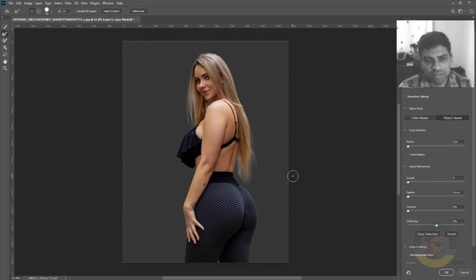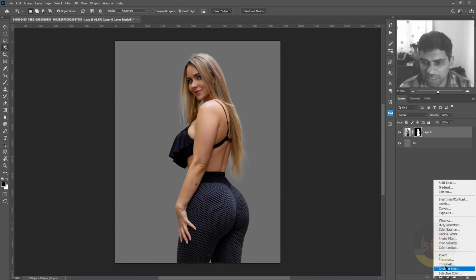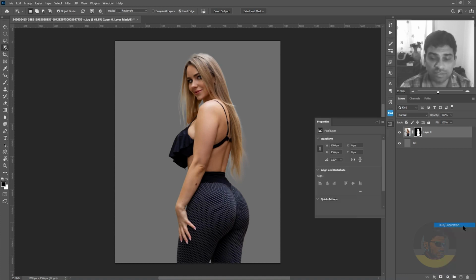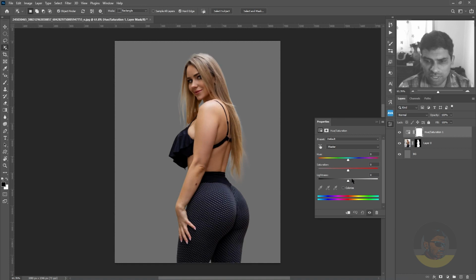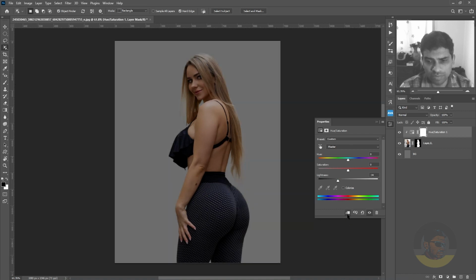Okay, this is almost perfect, but the problem here is the white fringing appearing within her hair. So we will fix this in next step. I will click OK here to remove the background from her hair, and then create a new adjustment layer in the layers panel of hue saturation. Just decrease the lightness and clip this to the layer below by clicking this button, and this will remove the fringing.